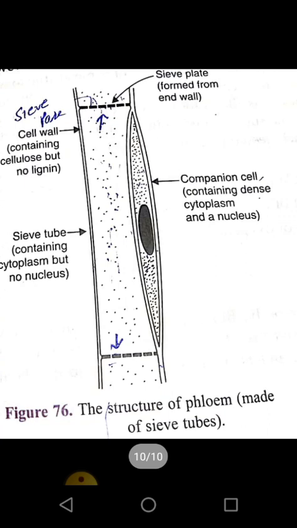Here you can see the structure of phloem, that is sieve tubes. Here are the sieve tubes. At the end it has sieve plate. Sieve plates have sieve pores. The cell wall of sieve tube contains cellulose, and along with sieve tubes there is a companion cell, as I told you, which has dense cytoplasm and a dense nucleus. This companion cell helps the sieve tubes for all its functioning.